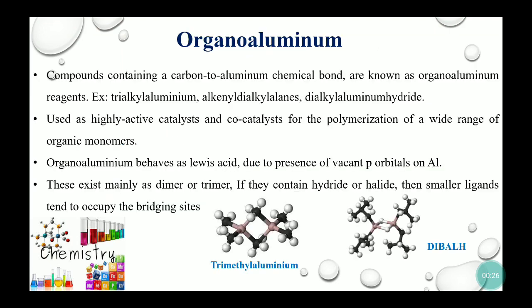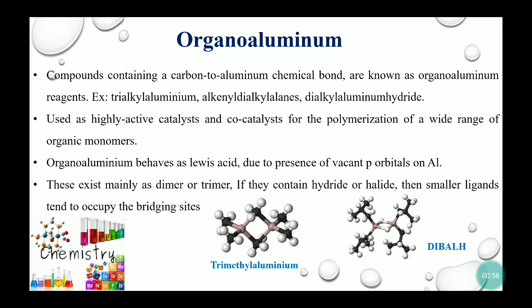As we all know, the compounds which contain carbon-metal bonds are known as organometallic compounds. Here we are using organoaluminium. So aluminium forms a bond with carbon, and those compounds are known as organoaluminium compounds. The organoaluminium compounds can be trialkyl aluminium compounds, dialkyl aluminium hydride compounds, or vinyl alane compounds.